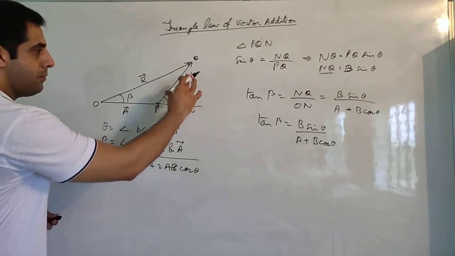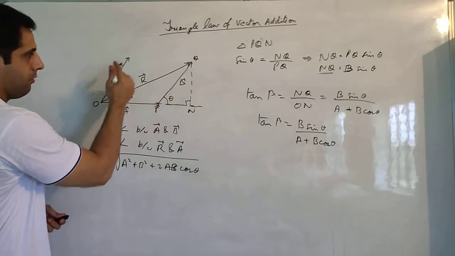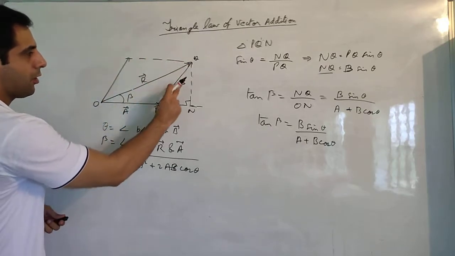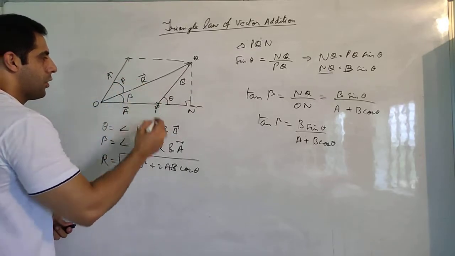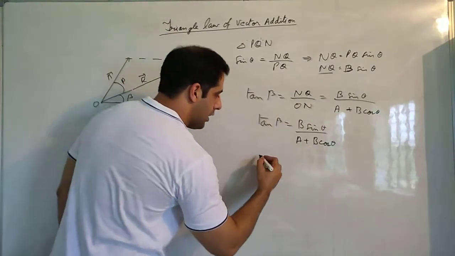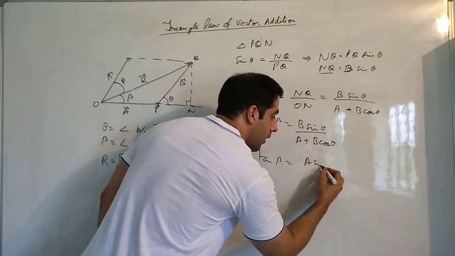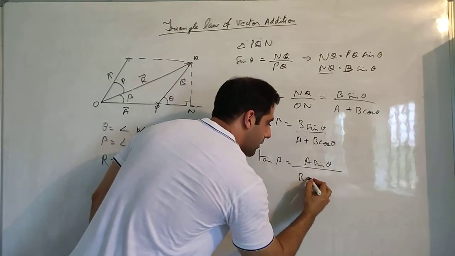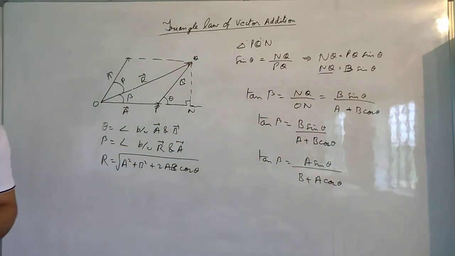How will you take it? You can make a parallelogram. Vector B can be like this. This is a parallelogram. If this side is B, then this side is also B. Then you can also take beta as this angle. If you change the angle, this formula will also change. Now tan beta will be equal to A sin theta upon B plus A cos theta. You can do it yourself and find out the same way.